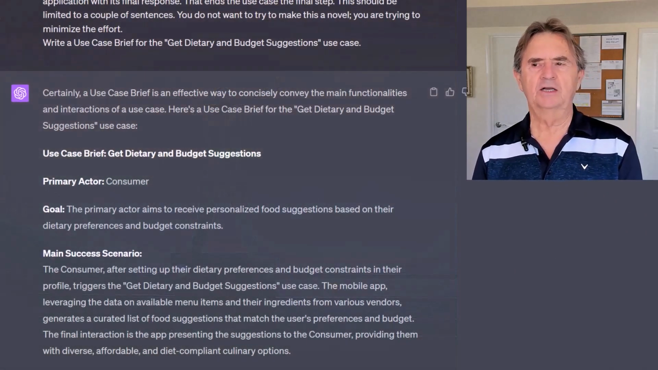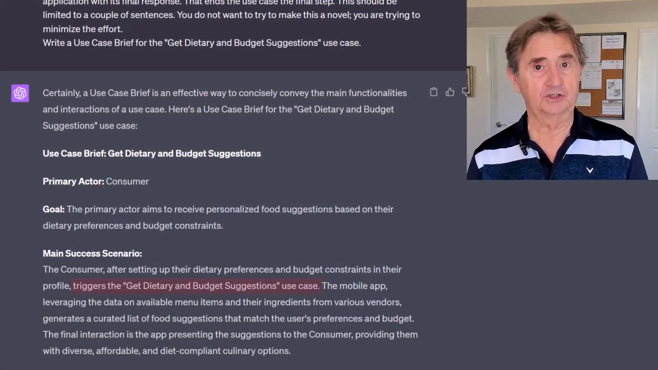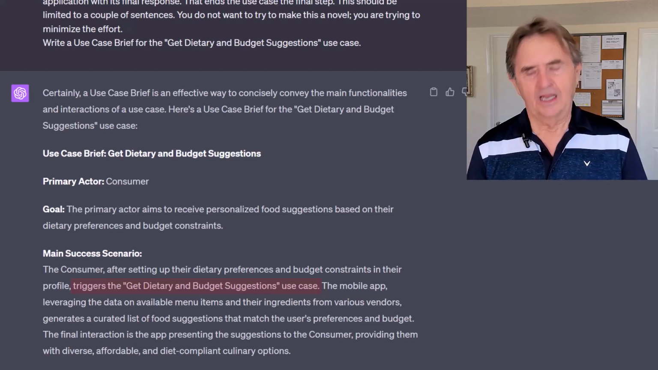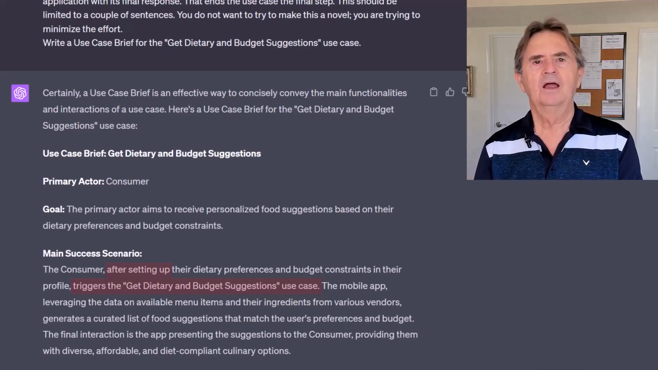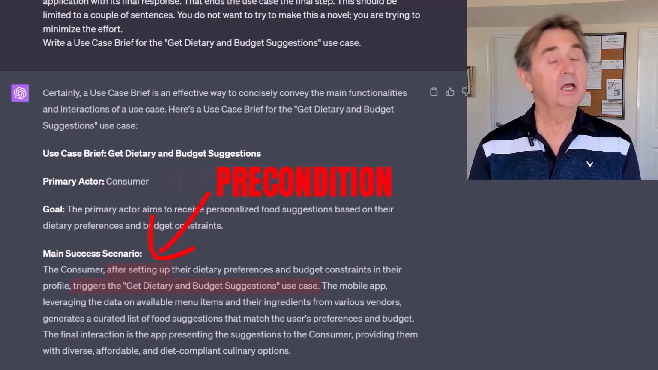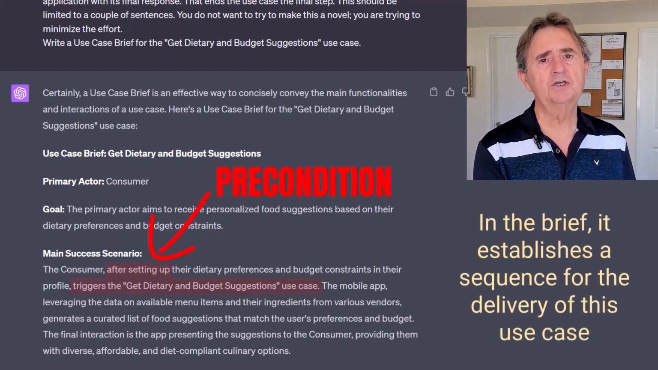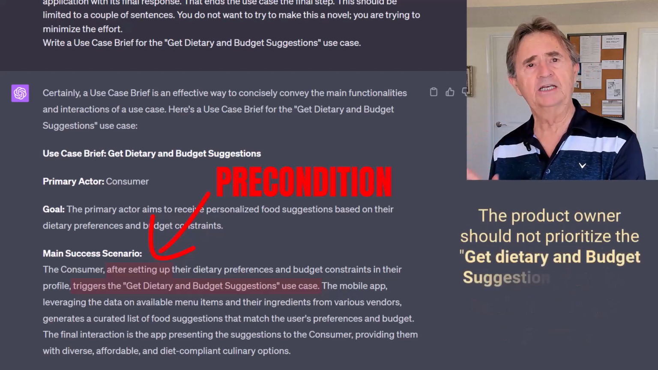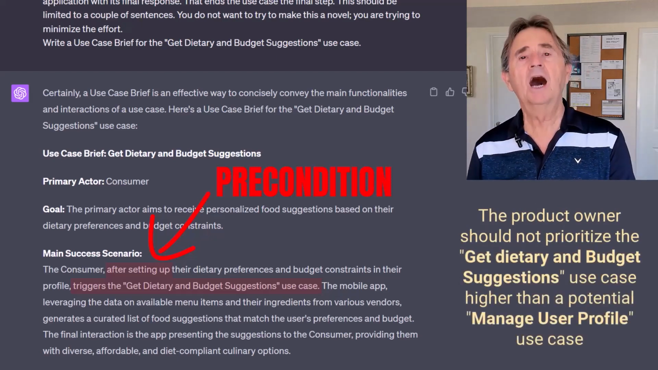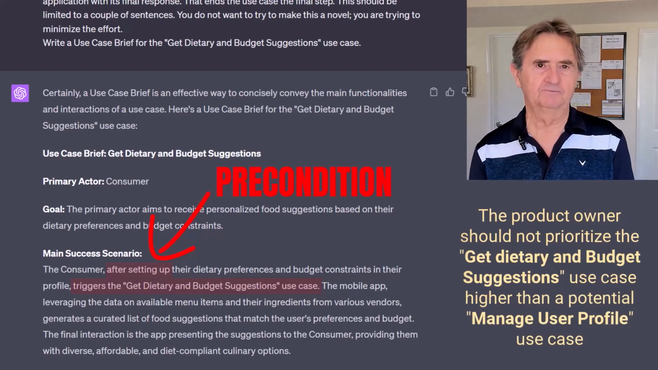ChatGPT then suggests that once the consumer has created the profile, they trigger the get dietary and budget suggestions use case. You notice the phrasing of the opening sentence, after setting up their dietary preferences and budget constraints in their profile. That sounds to me like a precondition. Nothing wrong with that. In the brief, it establishes a sequence for the delivery of this use case, meaning the product owner should not prioritize the get dietary and budget suggestions use case higher than a potential manage user profile use case or something like that.